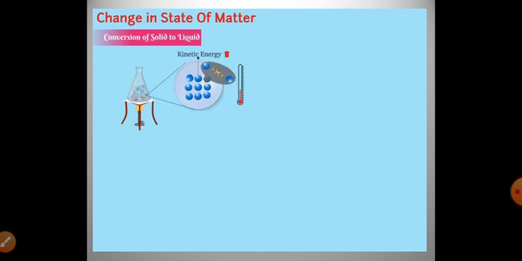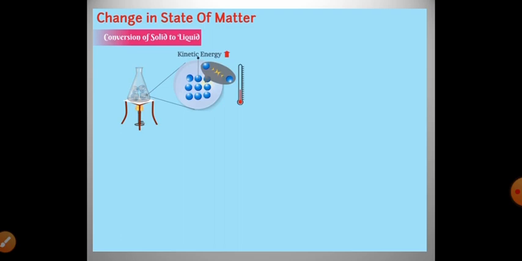In this activity you see that we have taken a beaker, a tripod stand and a burner. In the beaker or a conical flask we have placed some ice cubes. Now we provide heat to these ice cubes. As we know, ice is a solid form of matter, where the particles are compactly arranged. So what happens when we provide heat to this ice?